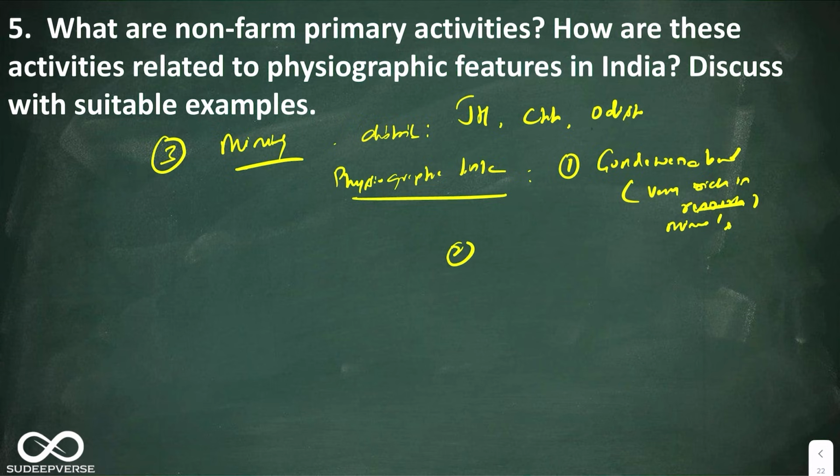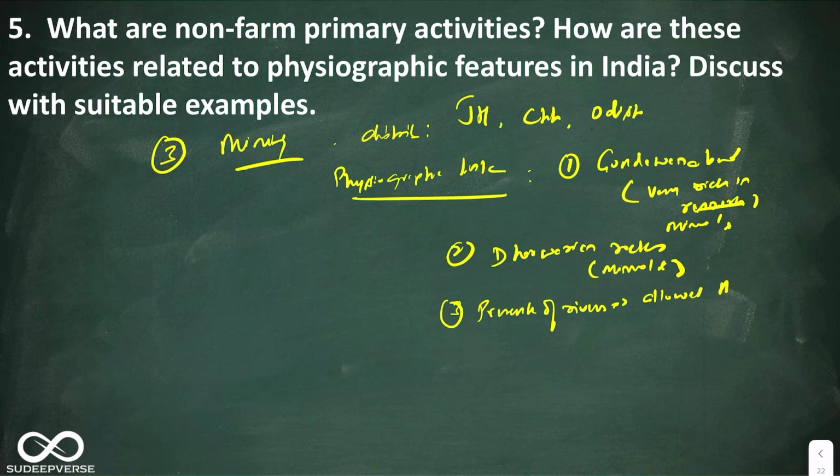The second is availability of Dharwarian rocks, which are again very rich in minerals. The third is presence of rivers, which has allowed the development of placer deposits. So this is about mining.